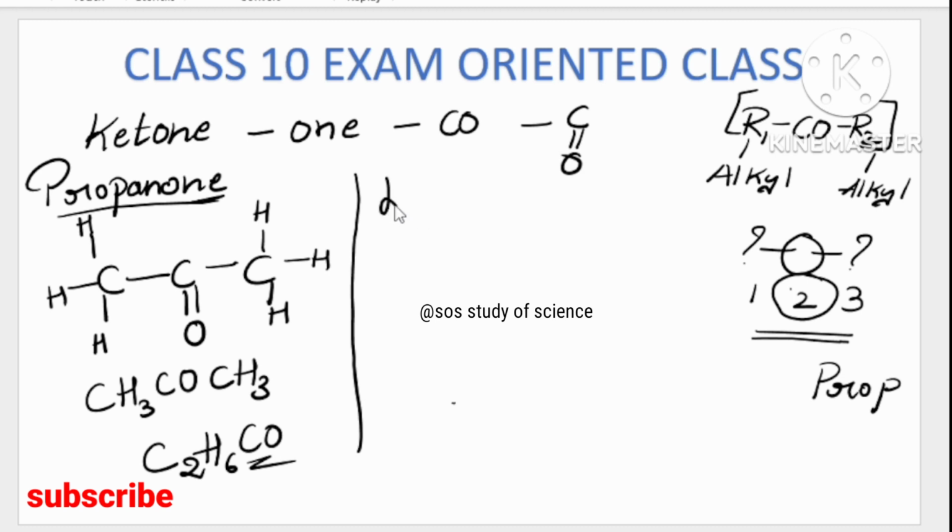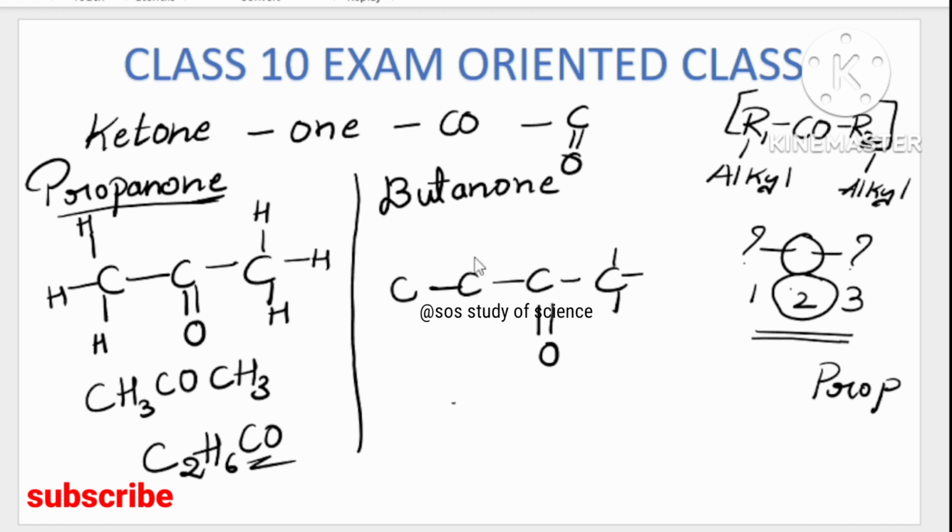One more member, that is butanone. But is nothing but 4 carbons, and 1 is the double bond O. You can write it here or here, but don't write it at the end, because it always occurs in between, not at the end. Now the remaining carbons you surround by hydrogen, surround everywhere with hydrogen. So what will be the number of carbon atoms? Totally 4 carbon atoms are there.